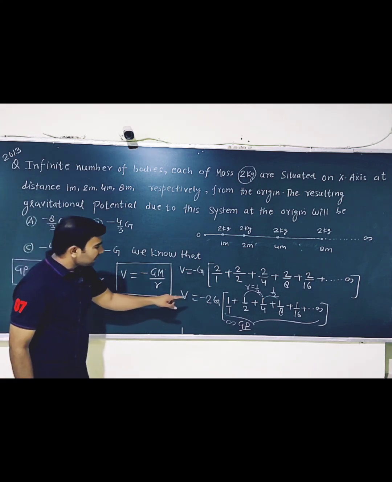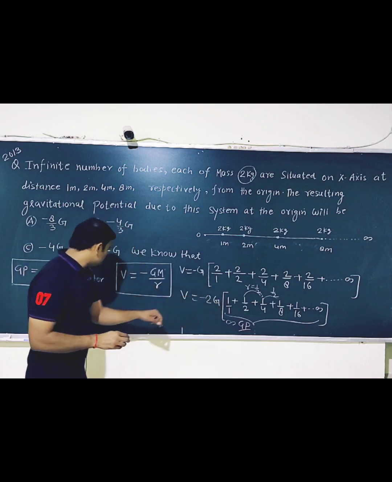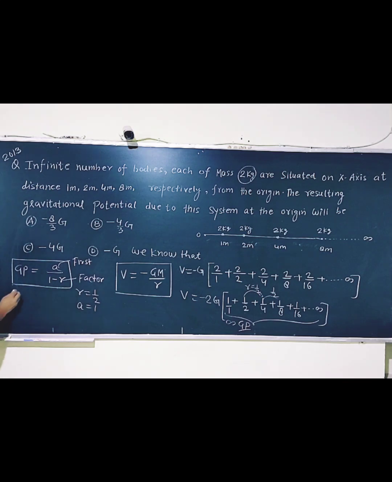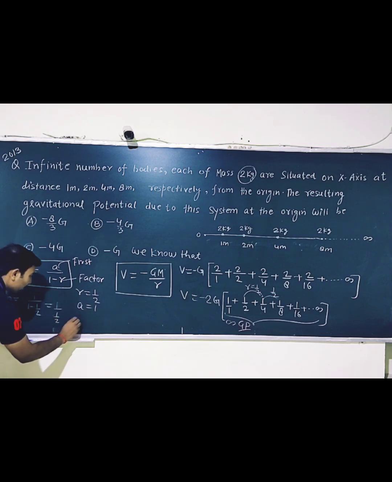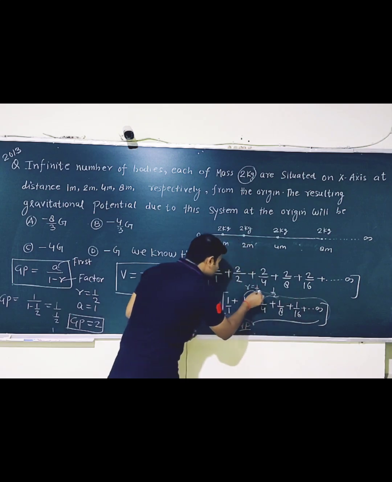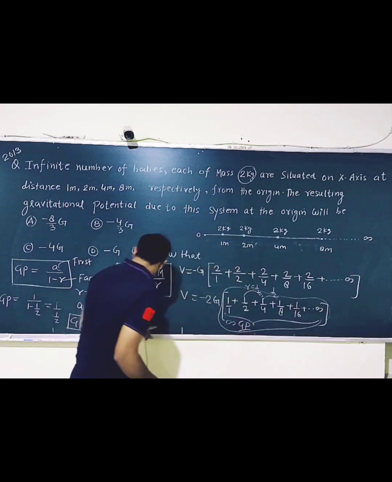And A, the first term, here is 1. Putting in the values, the sum of the GP is 1 upon 1 minus 1 by 2, which becomes 1 upon 1 by 2, so the sum is 2.